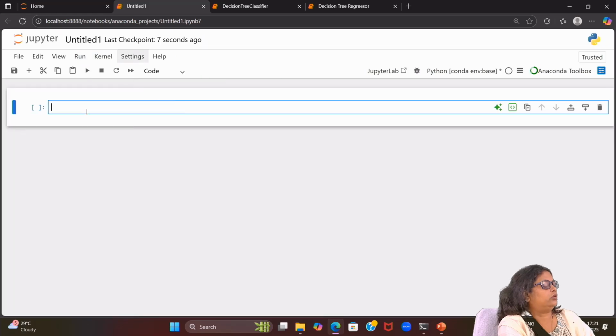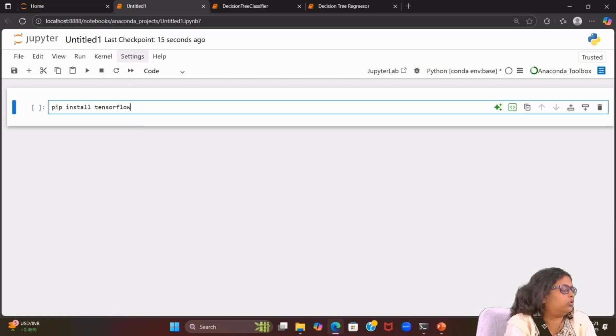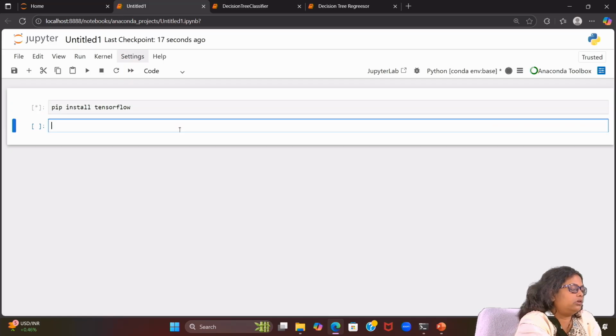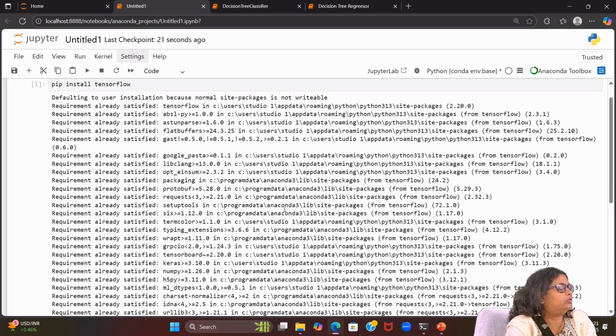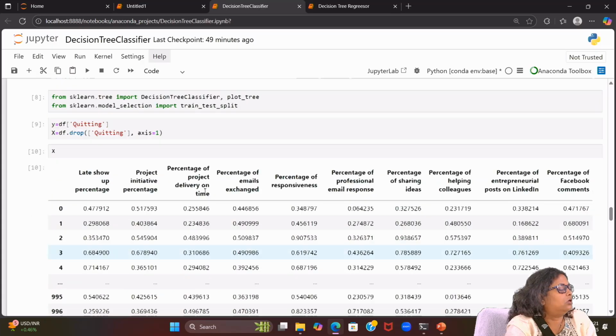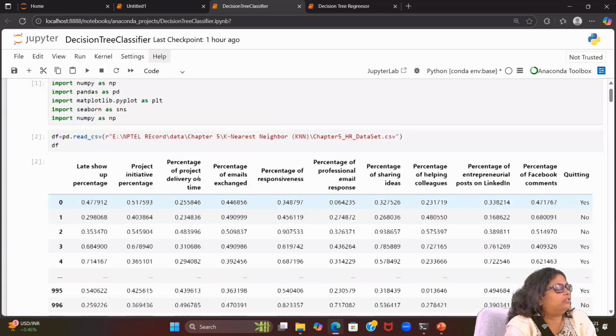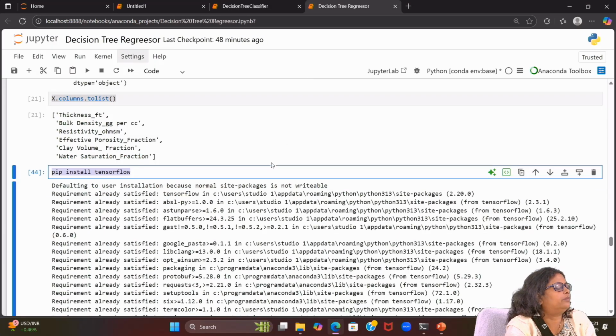You need to write pip install tensorflow. From TensorFlow I am going to use the plot tree, so I need the pip install tensorflow. You need to run it, and it will give you some message. So that's the one thing. Let's move to the code.